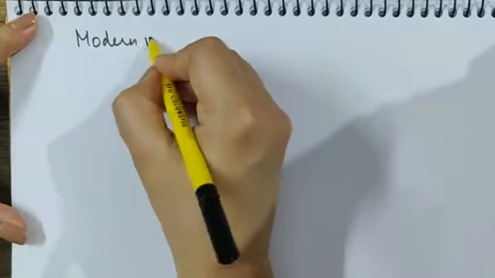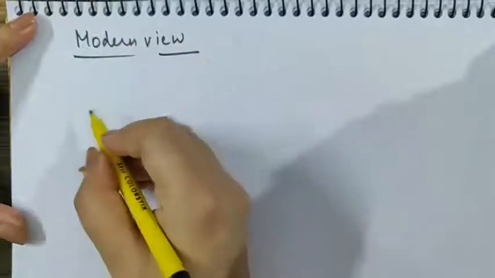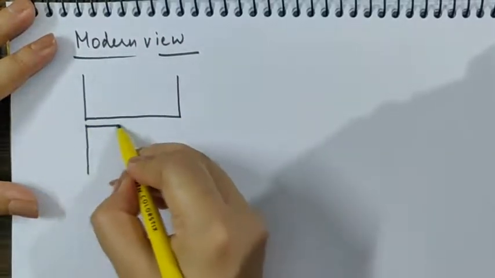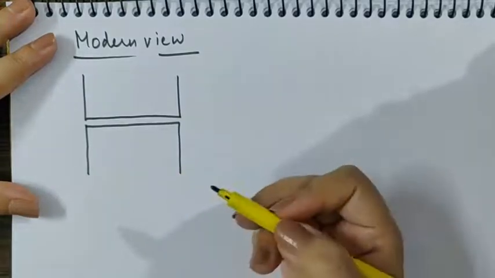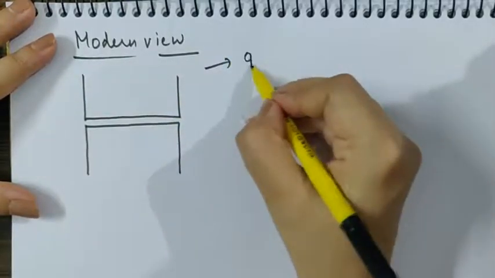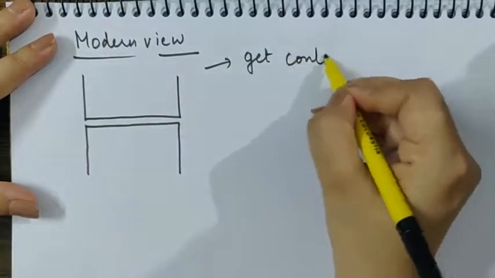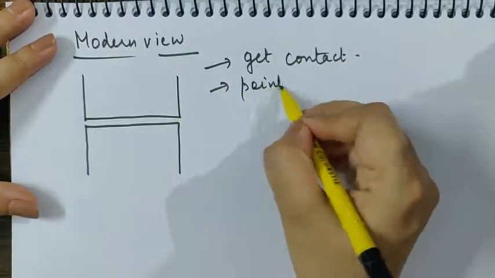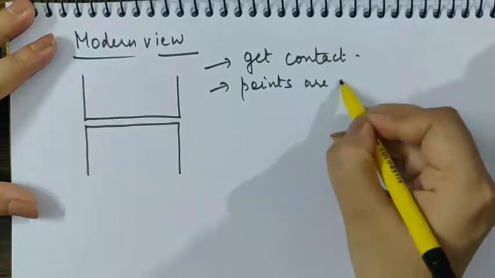So according to the modern view, if two surfaces are in contact with each other, this is one surface which we are saying is extra smooth, and this is the second surface which is also extra smooth. When they come in contact with each other, the contact points are of less area.